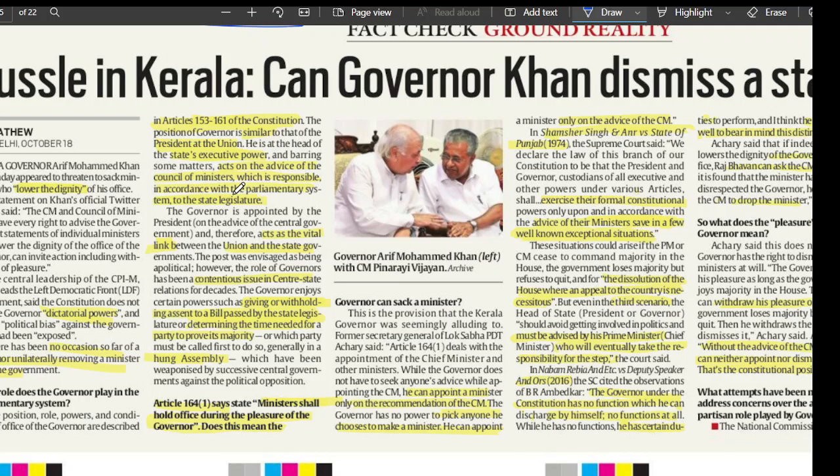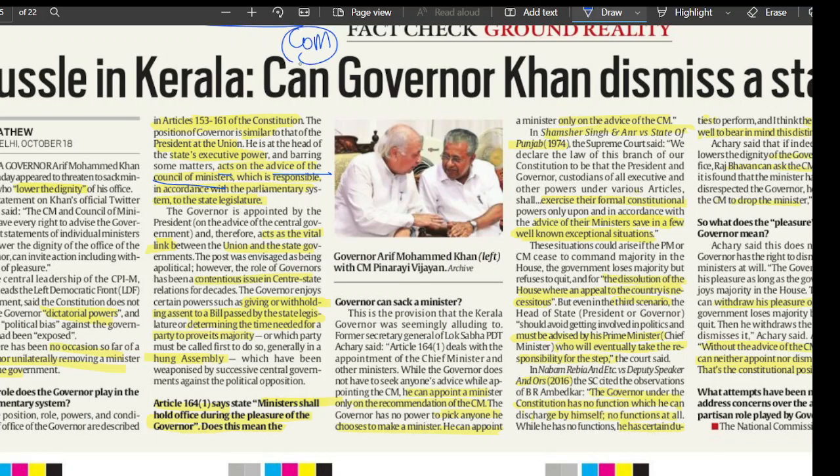So the governor would be the one who appoints the executives for the state, that is the IAS for the state, the IPS for the state, because these are all the executive powers of the state, right? And barring some matters, he acts on the advice and aid of the council of ministers.